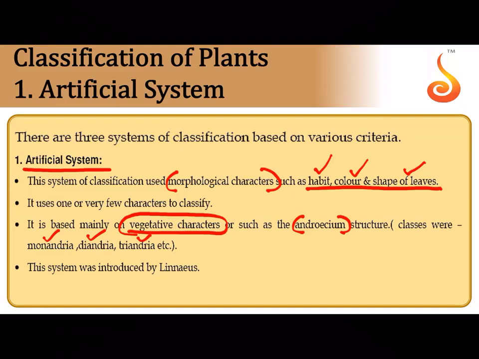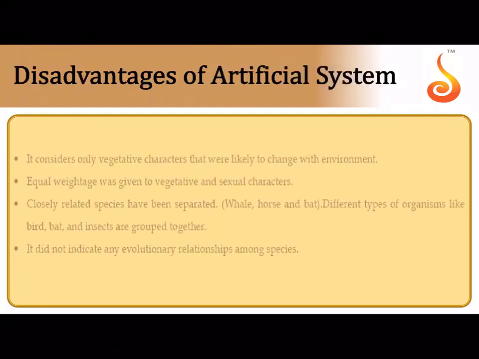So it is very loosely based on a set of vegetative and sexual characters, but everything is entirely based on observation, and this was put forth by Linnaeus, the artificial system of classification, which has obviously evolved into further systems that we will be looking into now.